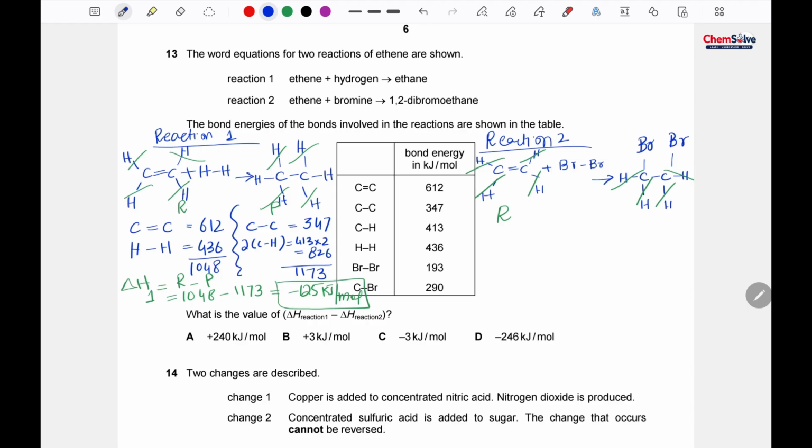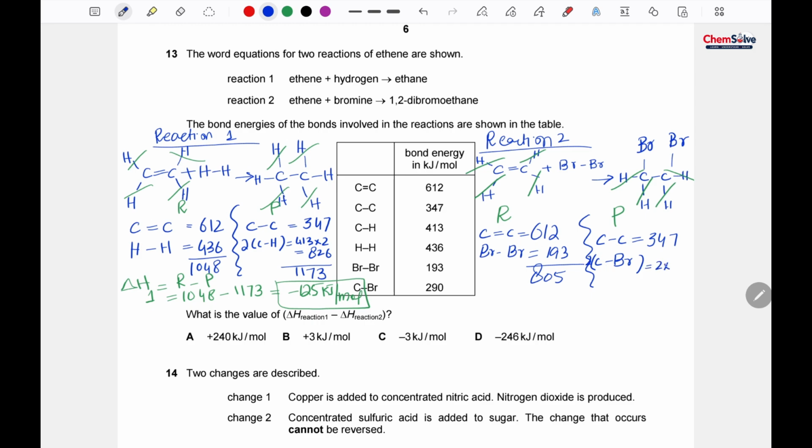On the reactant side we are left with carbon double bond carbon, and it is 612, and bromine single bond bromine, that is 193. By adding them we get 805. Okay, now look at the product side. We are left with carbon single bond carbon, and that is 347, and carbon and bromine bonds, which are 2.